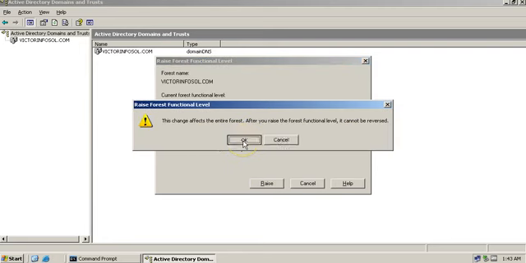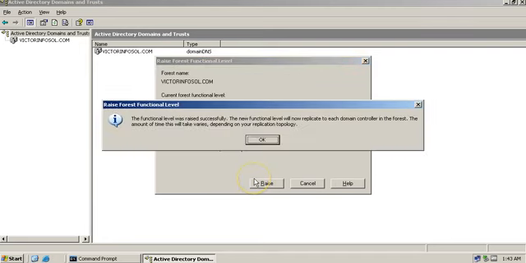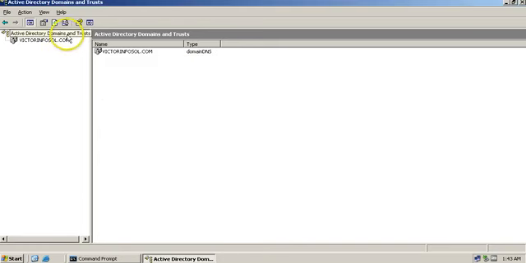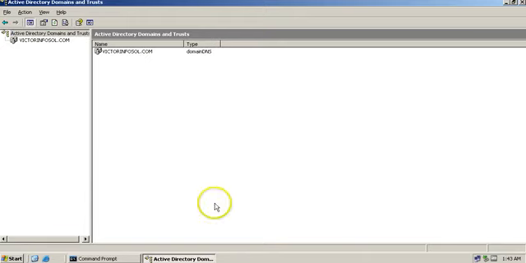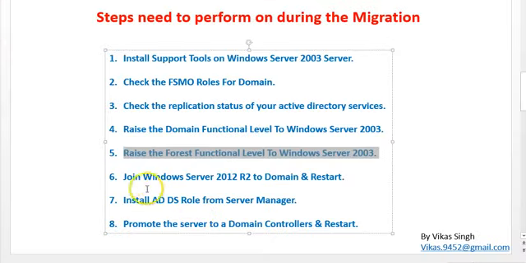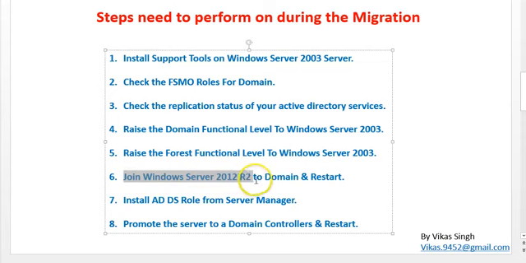Click, it's a warning message or information message, you can say, and functional level has been raised successfully. So once again verify it. It's saying current forest functional level is Windows Server 2000, perfectly fine. So on the next step, I am going to join my Windows Server 2012 machine to domain and restart it.